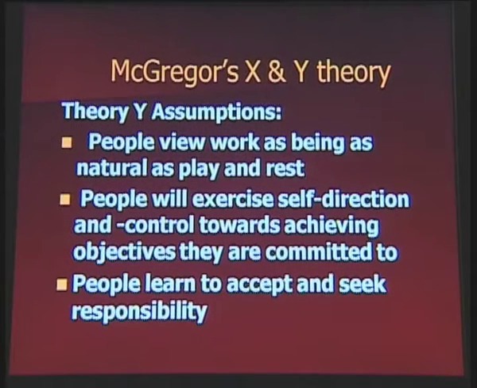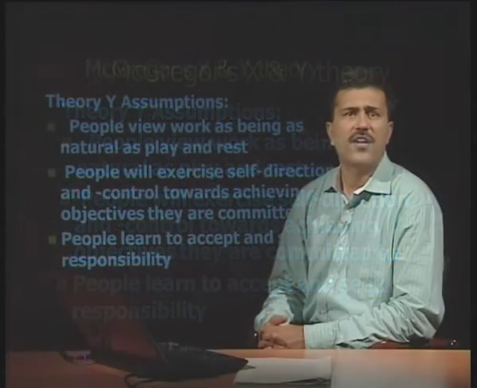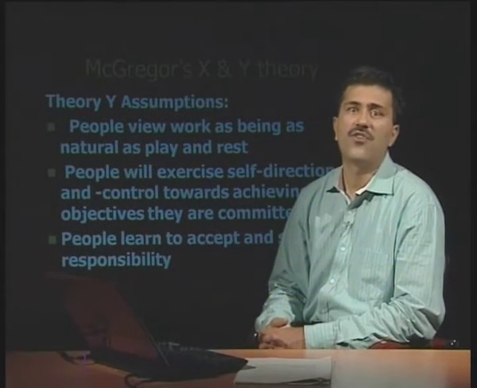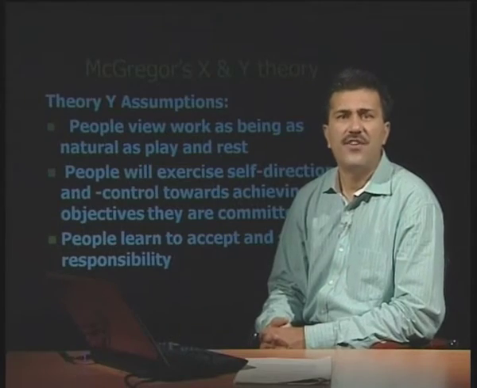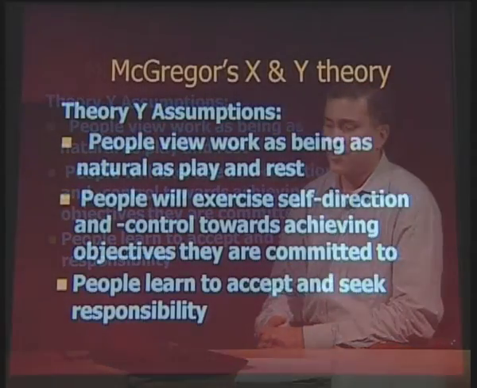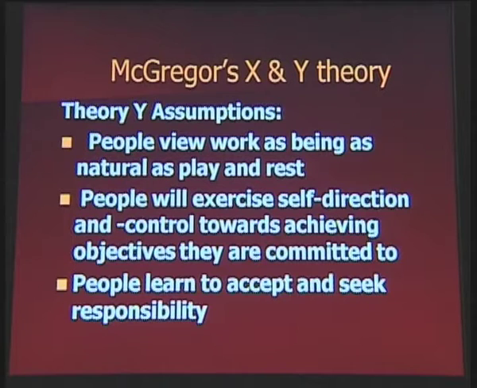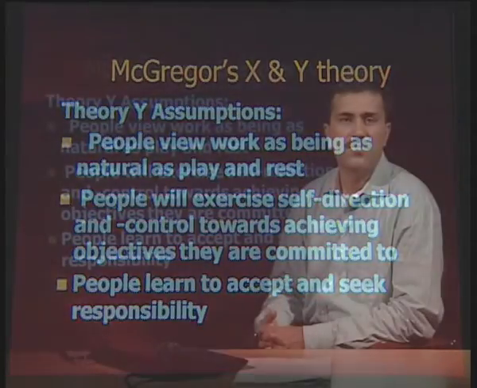Secondly, people will exercise self-direction and self-control. He advocates self-control. That means people are willing to work hard. They are controlled by themselves. Nobody can control anyone. Everything is intrinsic, not extrinsic. Thirdly, he states that people are committed to their objectives. No need to excessively govern them. No need to control them. Only reward them. Only try to say that we are there for you. You are the most important for us. Give this feeling to them. They will do the needful.